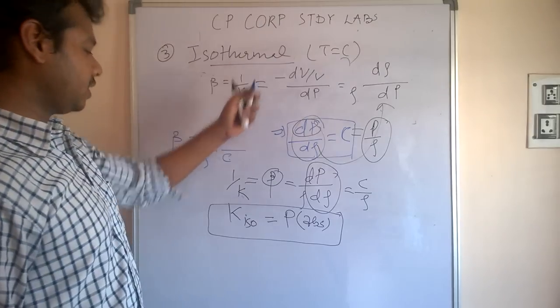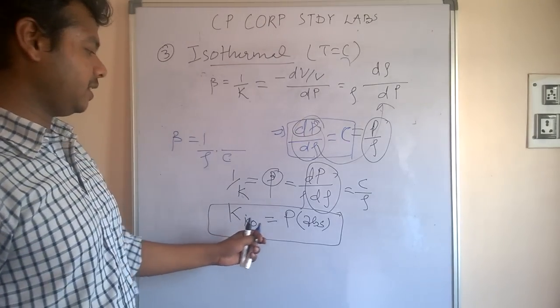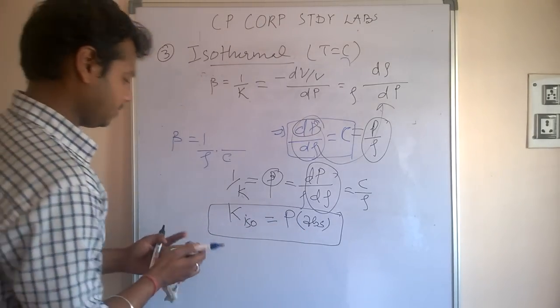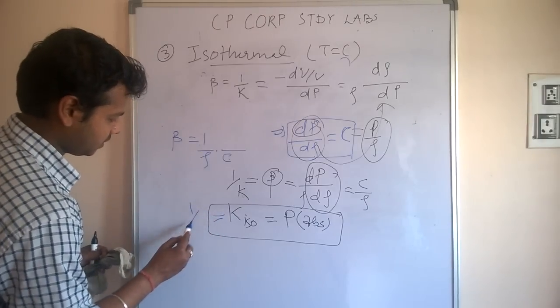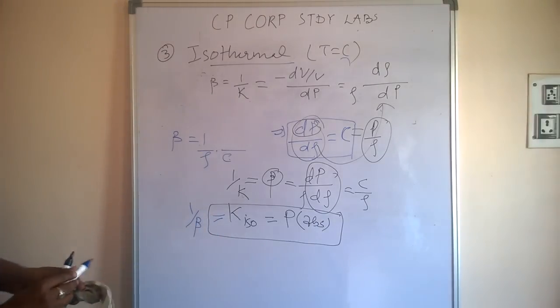So remember, for isothermal process, k isothermal is equal to absolute pressure, and beta is 1 by k isothermal. Remember this.